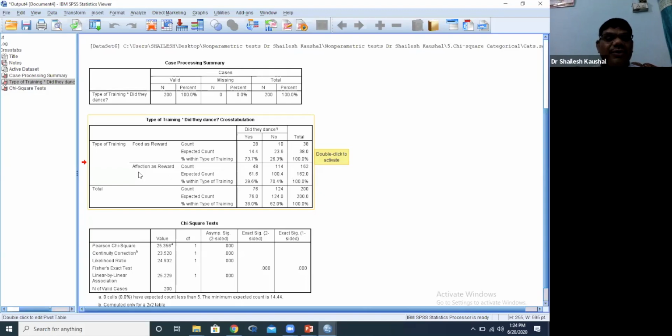Now we look at affection as a reward. The trainer gave affection to 162 cats out of 200. Then 48 cats danced and 114 cats, which is 70.4%, did not dance. It means food as a reward is working for animals. Our interpretation would be this.